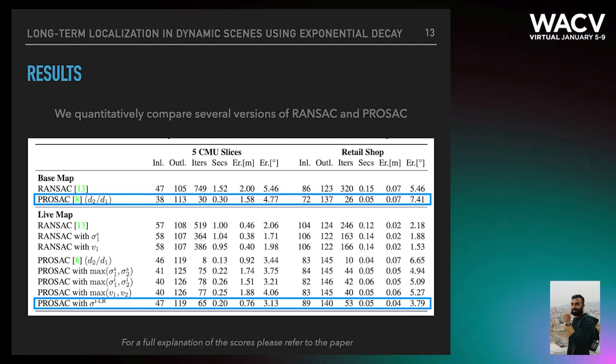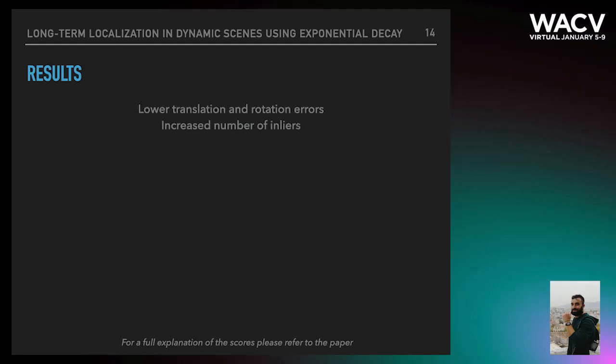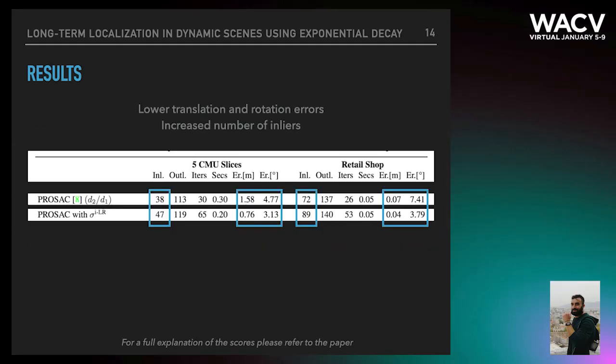We also see a difference between different versions of RANSAC and PROSAC between a base map and a live map. And to be more specific, we see a difference between using PROSAC with the default score in the base map with using PROSAC with our score in a live map.